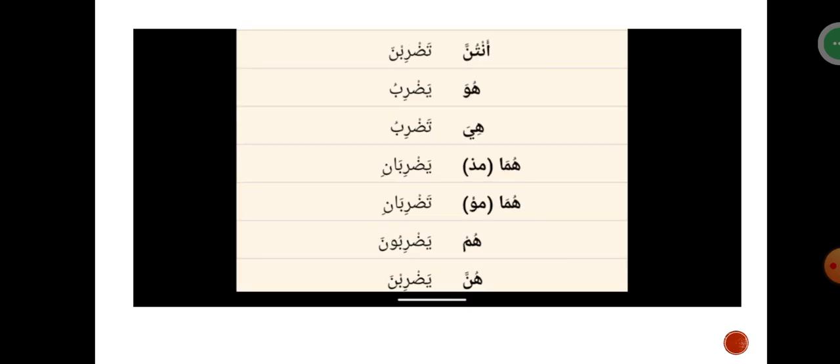Then we have yadribu for third person singular masculine, that is, he is beating or he beats. Then we have tadribu for third person singular feminine, that is, she is beaten or she beats. We have yadribani for third person dual masculine, that is, they are both beating, that is two. Then we have tadribani for third person dual feminine, they are beating. Then we have yadribuna for third person plural masculine. Then we have yadribna for third person plural feminine.